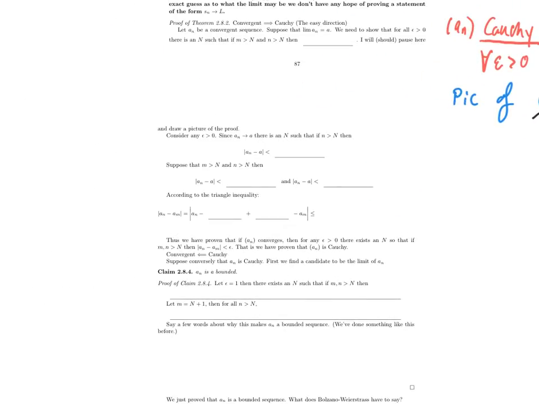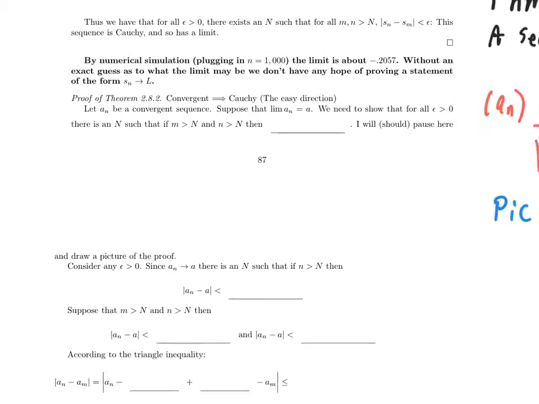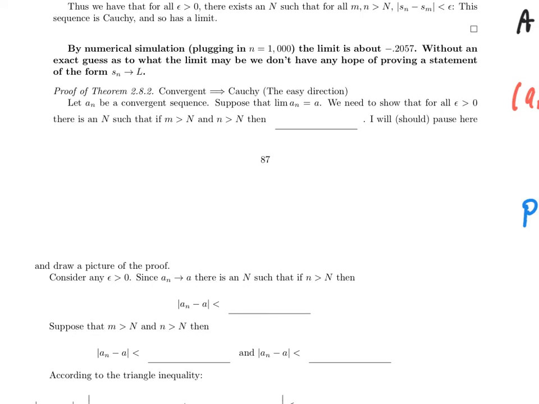Let's go over here and actually write the proof. Convergent implies Cauchy. Let a sub n be a convergent sequence. Suppose that the limit of a sub n is a. I need to show that for every epsilon there is some big N, such that if little m is bigger than big N and little n is bigger than big N, then the absolute value of a sub n minus a sub m is less than epsilon.